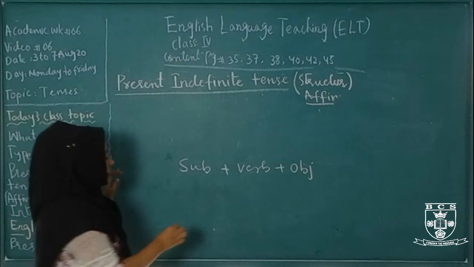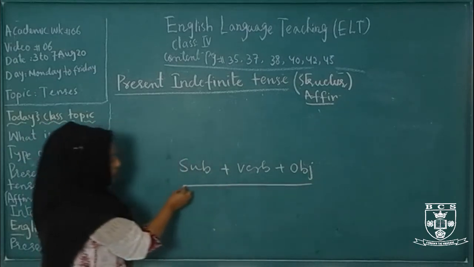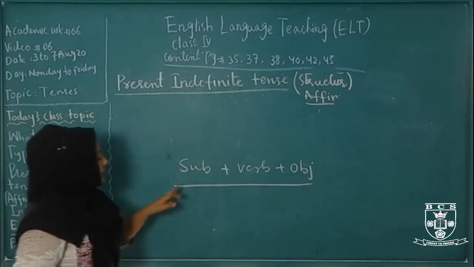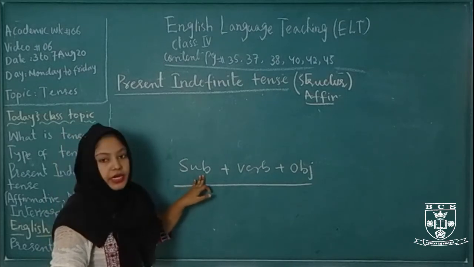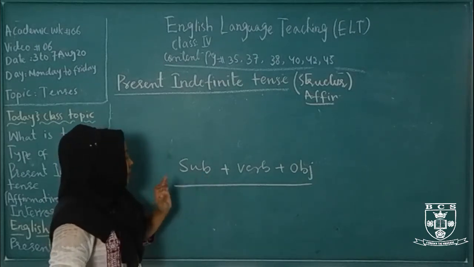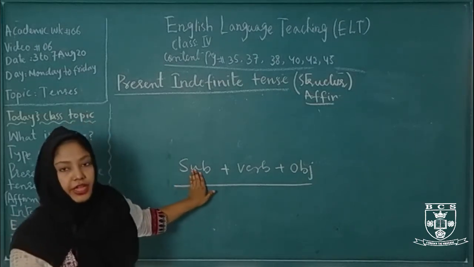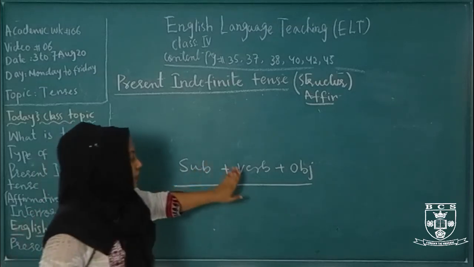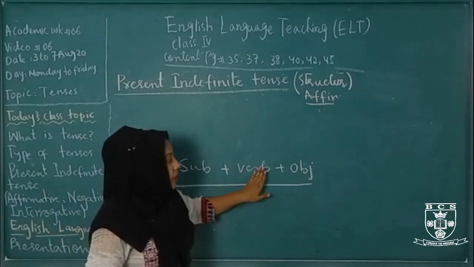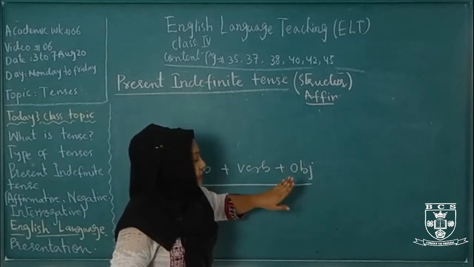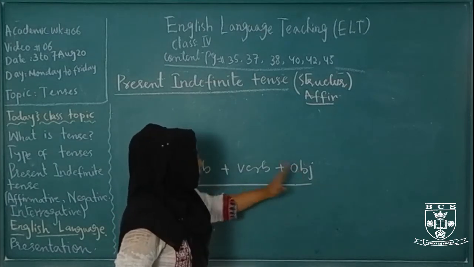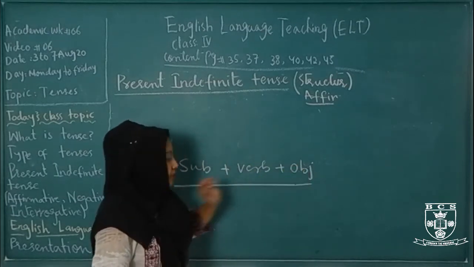This is the basic structure, and this is how we form a sentence. What is subject? The doer of the action is called the subject. What is verb? Action is called verb. And what is object? The receiver of the action is called object.